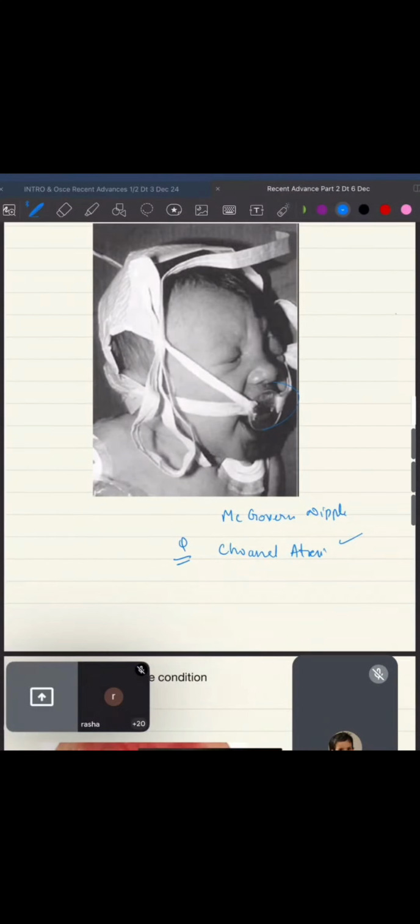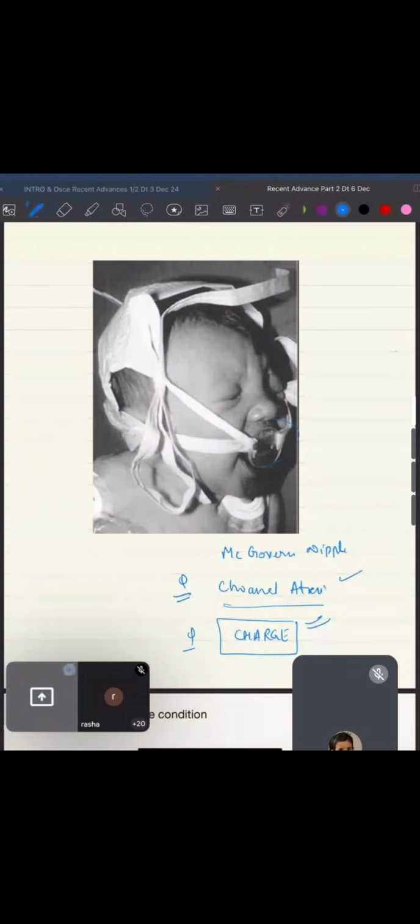Why is it important? You have to read what the syndrome associated is. This is CHARGE syndrome. Apart from the routine syndromes of syndromic hearing loss, there are few syndromes which will be asked from you. This is one of them, CHARGE syndrome. The other will be PHACE syndrome, which is there in hemangiomas. So please remember the full form of both.